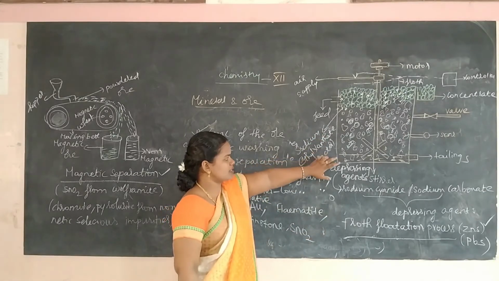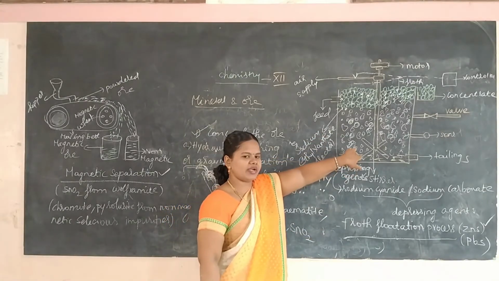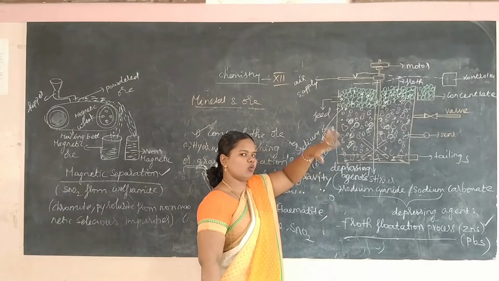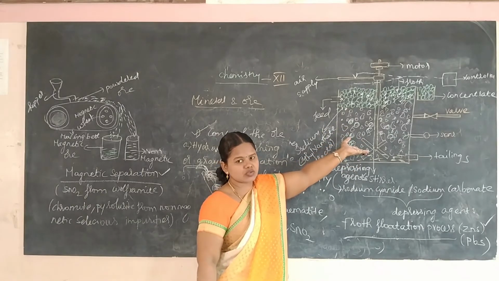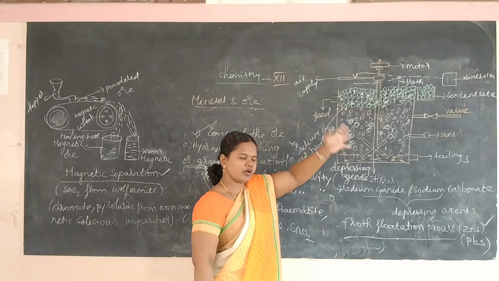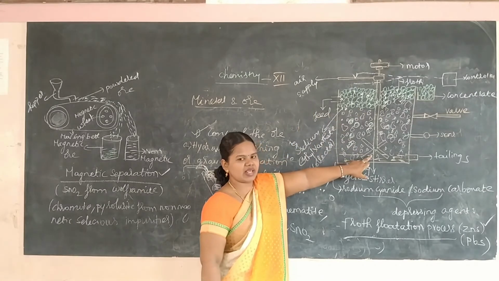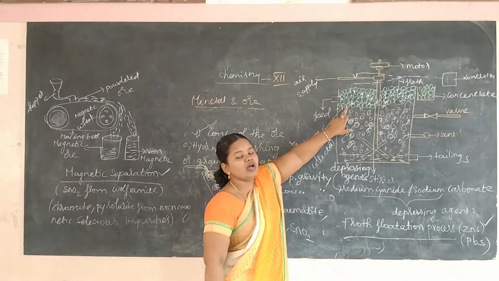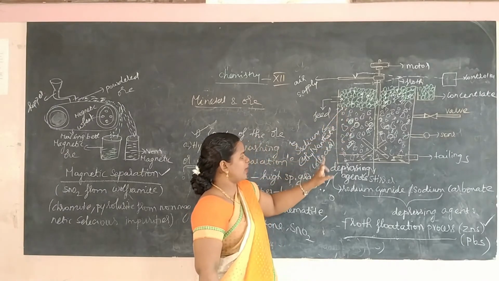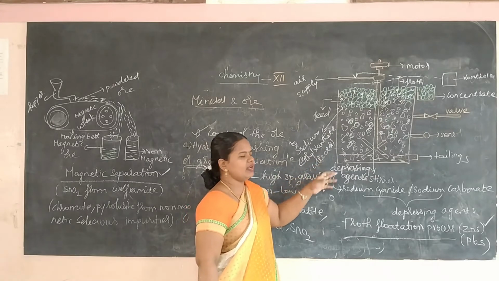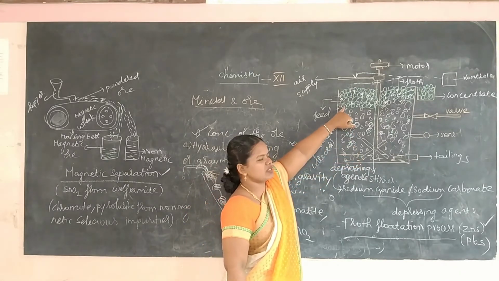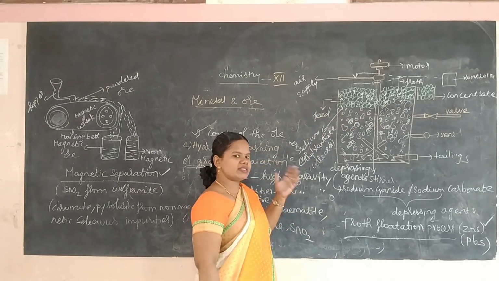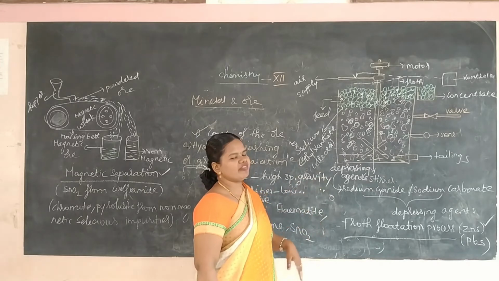Again, the powdered ore is taken. It is mixed with pine oil and water. This water makes the impurities wet, and pine oil makes the ore wet; pine oil is used as a foaming or frothing agent. The ore is taken, and I am passing compressed air. When I pass air, froth will occur, and the froth will come to the surface of the container. Here the froth will be skimmed off, dried, filtered and used for further purposes.